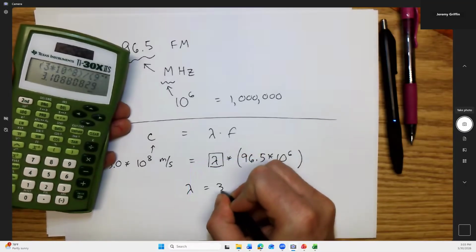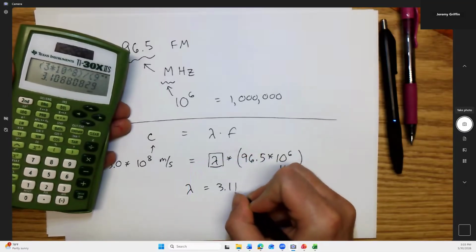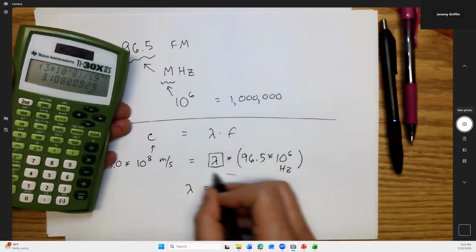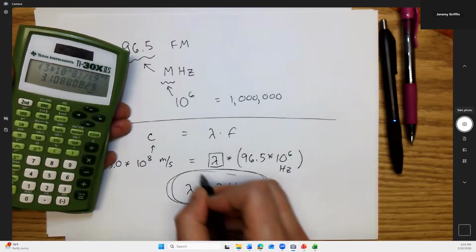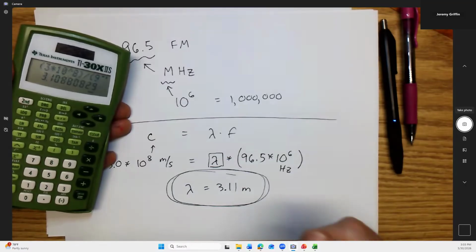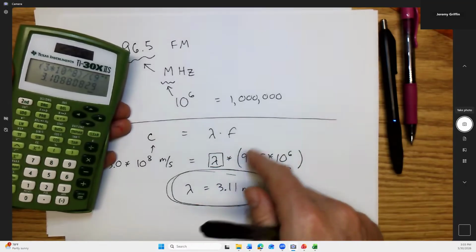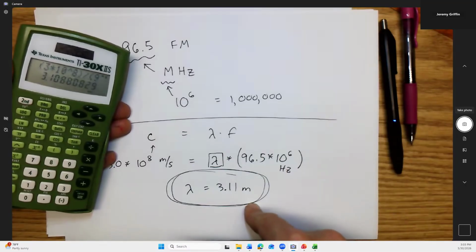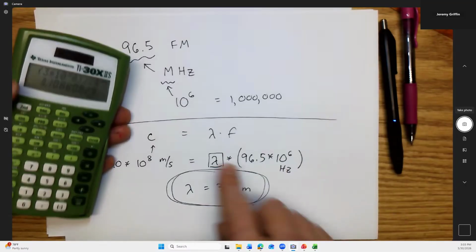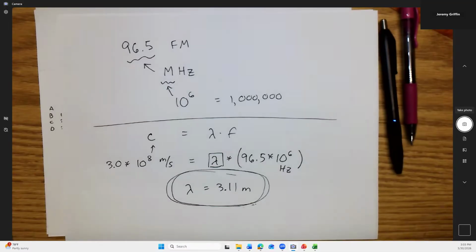Approximately 3.1, I'll round it a little bit, meters. About 3 meters long. Guys, all those FM stations that you can tune into in your car, so between about 88 to 108 megahertz, have wavelengths that are approximately 3 meters long. So a little shorter, a little longer. Okay.